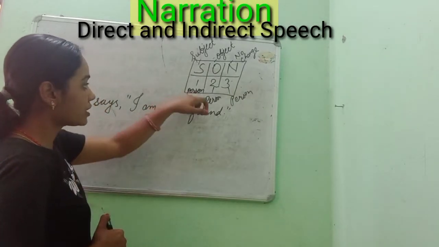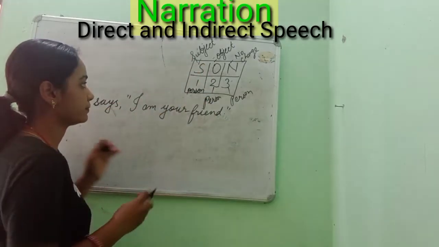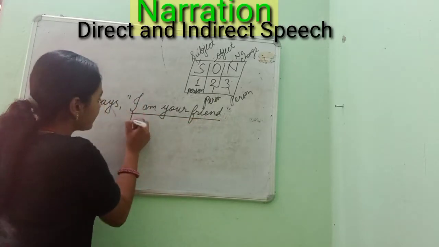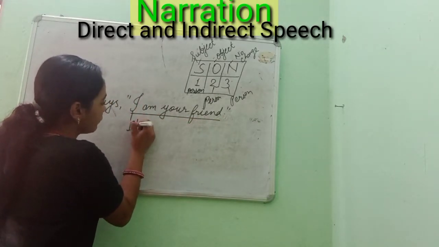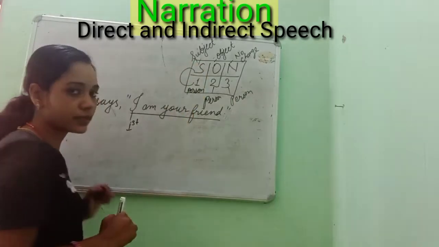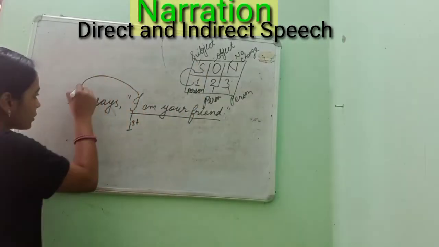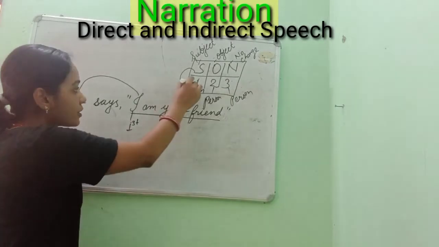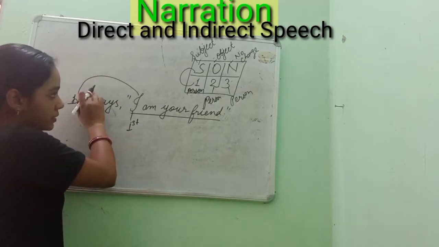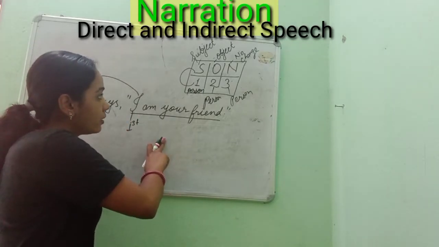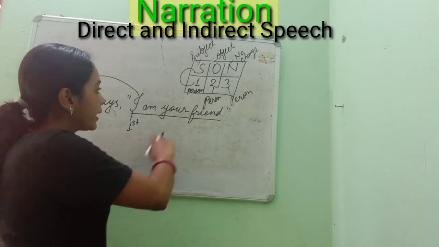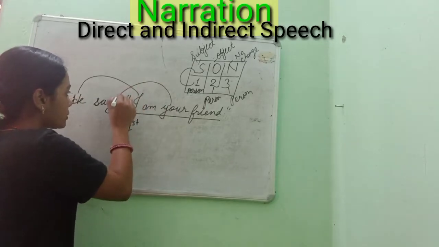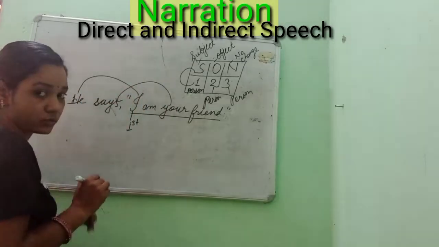Now the first person will change according to the subject. If the reported speech has a subject which is first person, this first person will change according to the subject. In this whole statement the subject is he. Clear? Now the first person will be changed according to the subject. Now I said the second person will be changed according to the object. Here you cannot see any object, right?